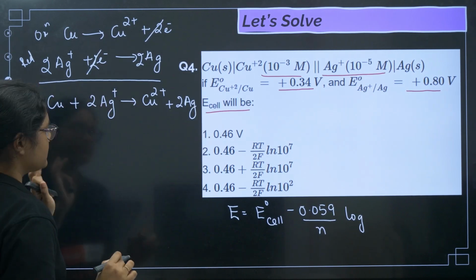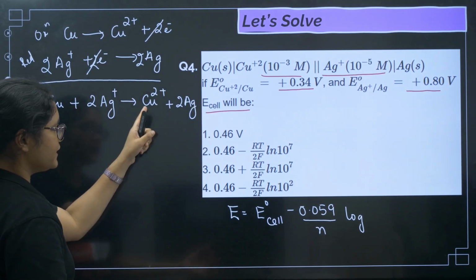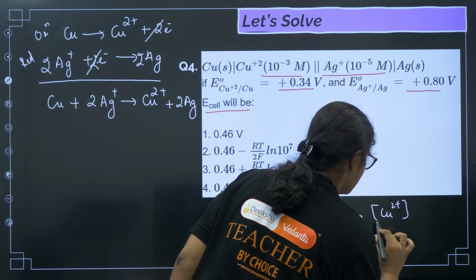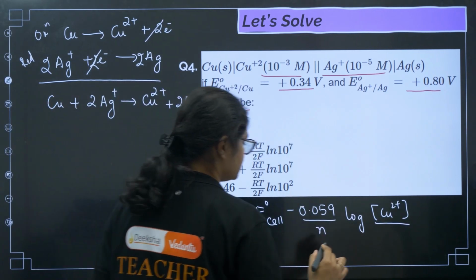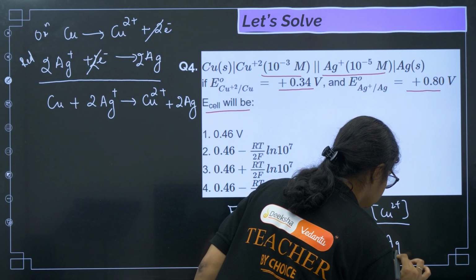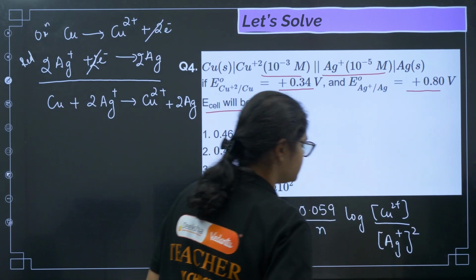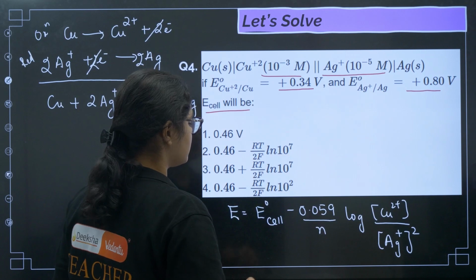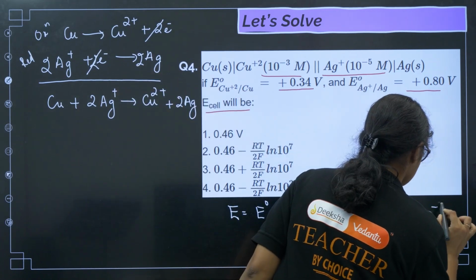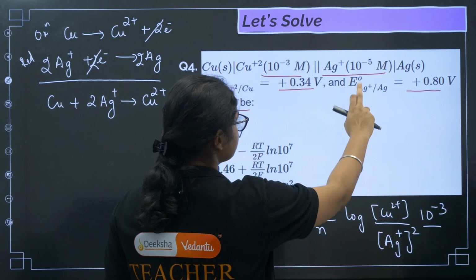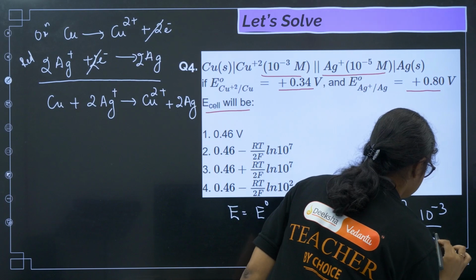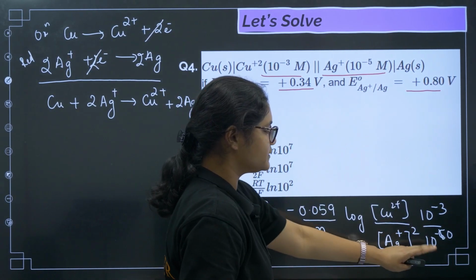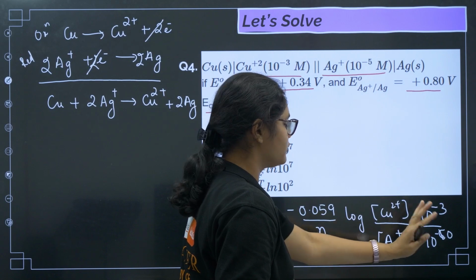Now let us write the equation. Which ion has come on the product side? Cu2+. So I will write the Cu2+ concentration, and then on the reactant side the Ag+ concentration, and you see there is a power 2, so here I have to mention 2. Now I can substitute the values. Copper concentration is 10 to the power of minus 3, and Ag+ concentration is 10 to the power of minus 5. Minus 5 into 2, so that is 10 to the power of minus 10. Now this will go up, right? So we'll get 10 to the power of 7.